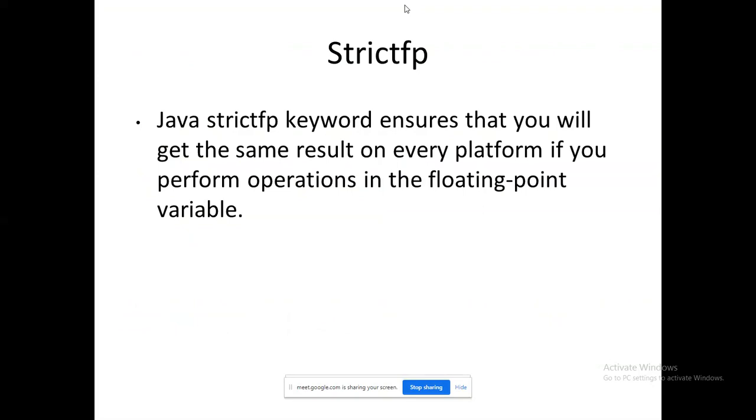The next keyword, I want to stress about this keyword. Okay, strictfp. What is this strictfp? FP means floating point. You have to use this keyword when, for example, you are carrying out some scientific project. In that, you are going to work with a number of precision digits after the decimal point.